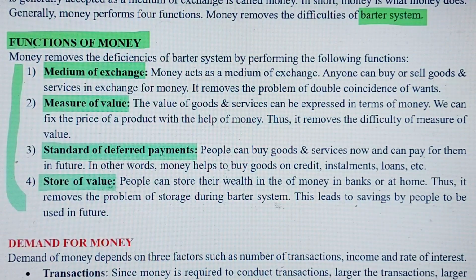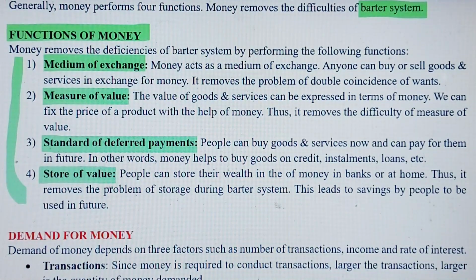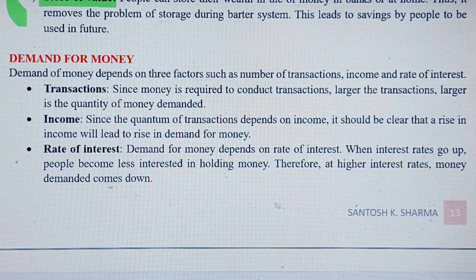Okay, so these were the important functions of money. Now let's move on to the next concept, that is demand for money. So why do we need money? Basically demand for money depends on three factors. They are: number one, transactions. Since money is required to conduct transactions, larger the volume of transactions, larger the quantity or amount of money that is demanded. It's very simple.